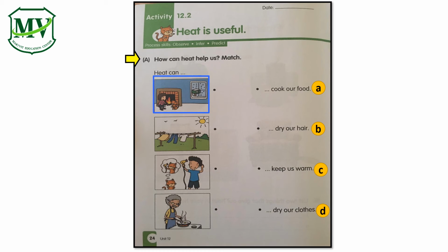Correct! It's the burning fireplace. How can heat from the burning fireplace help us? Let's read the options. A. Cook our food. B. Dry our hair. C. Keep us warm. D. Dry our clothes. Kids, what's the answer? Excellent! Option C. Keep us warm. Now kids, it's your turn to answer and complete the activity on letter A.